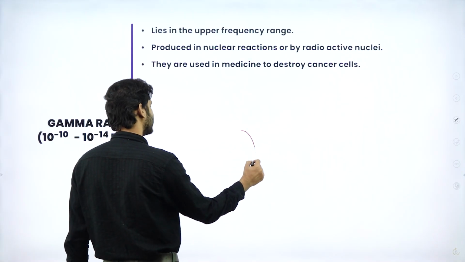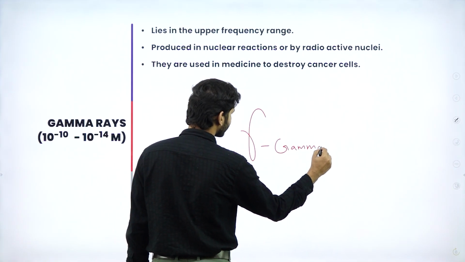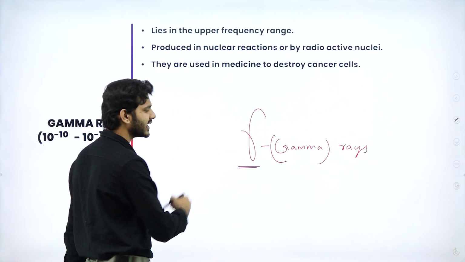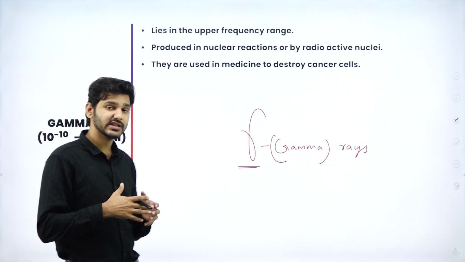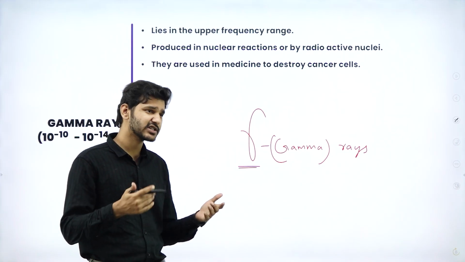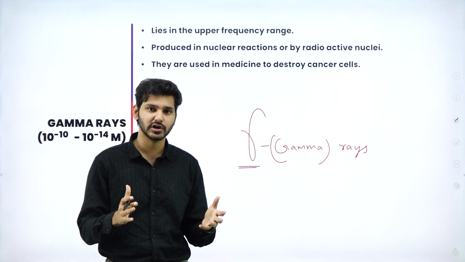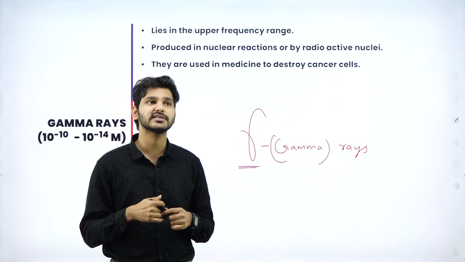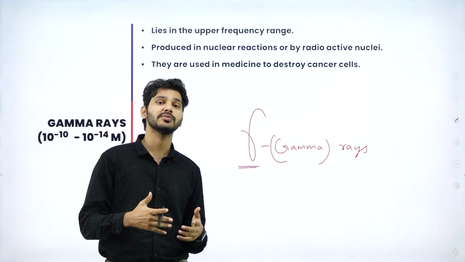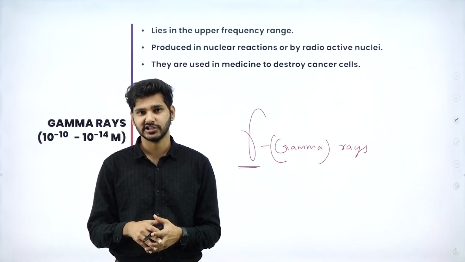Gamma rays, simply indicated as gamma rays, are actually the high energy part of this entire spectrum. It is not usually seen anywhere. If you want to visualize what high energy gamma rays would look like, an example would be when a nuclear blast occurs, for example, Hiroshima or Nagasaki. That particular place still has this radiation.